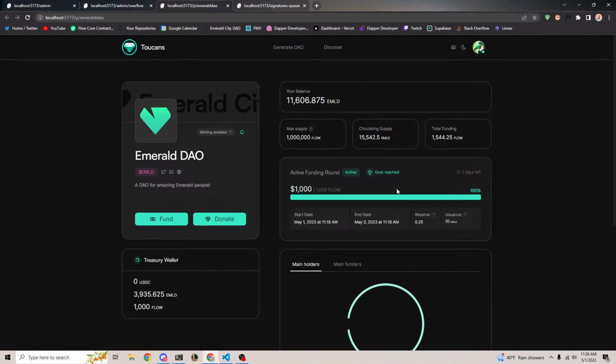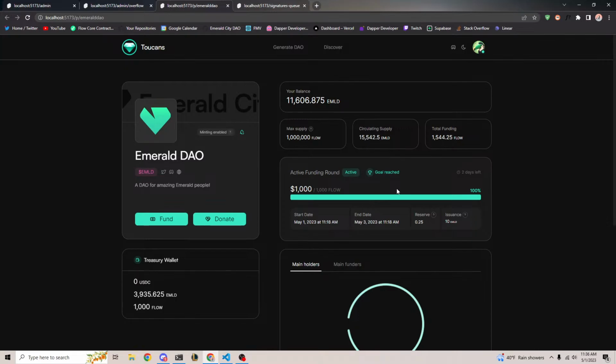So what that means is there's a certain amount of tokens that are almost like extra, and there are two things that can happen with Overflow. Either A, the project owner starts a new funding round and converts those extra funds to the next funding goal, or B, the community can send back their emerald and claim a portion of the overflow in return.